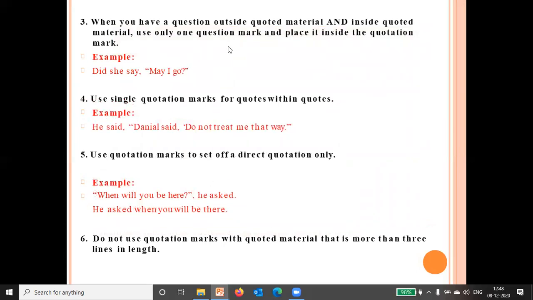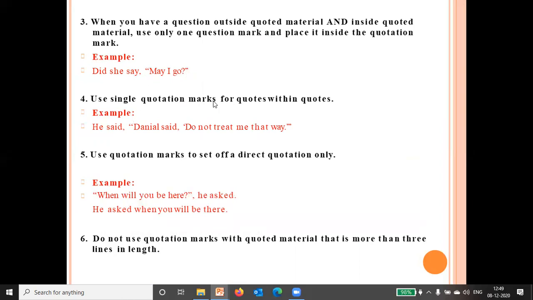When you have a question outside quoted material and inside quoted material, use only one question mark and place it inside the quotation mark. Now see what this rule wants to say. "Did she say, 'May I go?'" The outer sentence is also a question, and the quoted one is also a question. So in the second questioning sentence, we will put the question mark and then close it with the quotation mark.